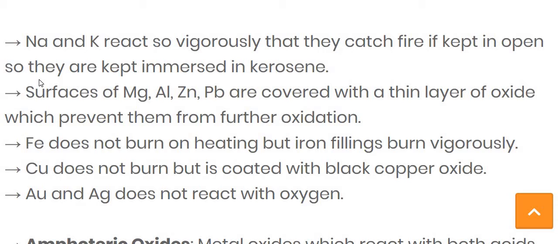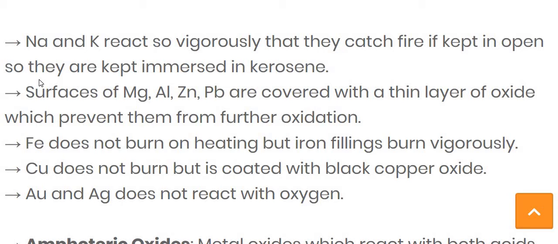Now let's move further. The surfaces of magnesium, aluminium, zinc and lead are covered with a thin layer of oxide which prevents them from further oxidation. As we saw in the first chapter, while using the Mg ribbon, we have to use sandpaper to remove the layer. Why?